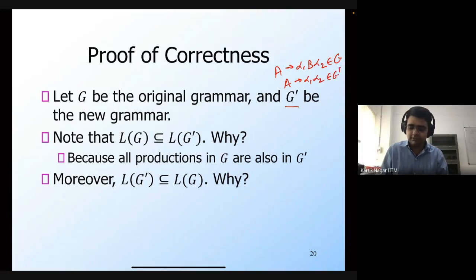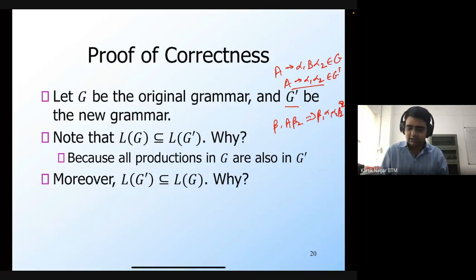So now if you have a derivation which involves, let's say, some beta 1 A beta 2, then I use this production rule so that I generate beta 1 alpha 1 alpha 2 and then beta 2.